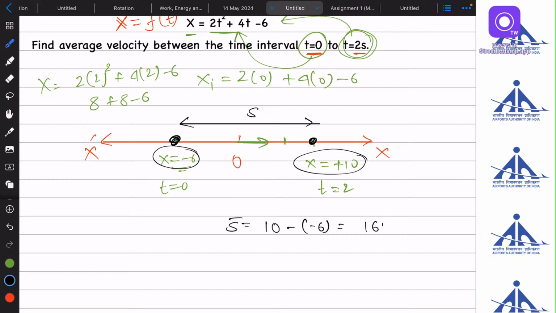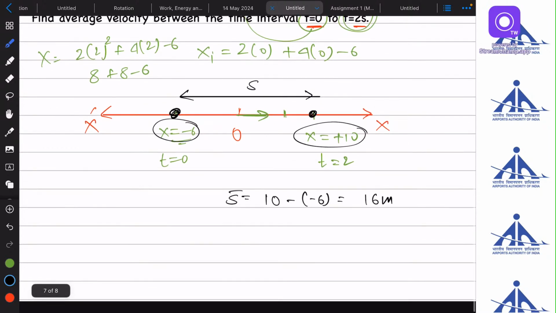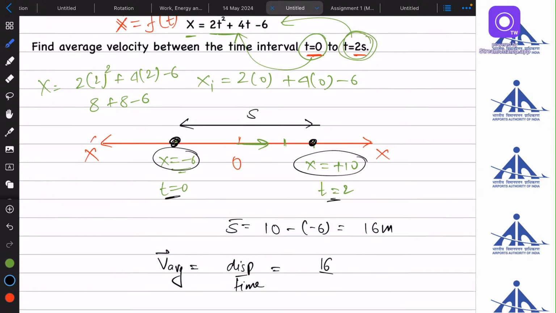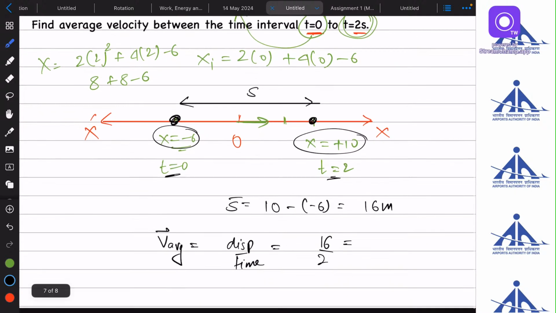That is 16 meter. And if you want to find the average velocity, that is displacement upon time, it will be equal to 16 upon time taken, which is from 0 to 2 seconds elapsed. So this will be 8 meter per second. This will be the average velocity of the body.